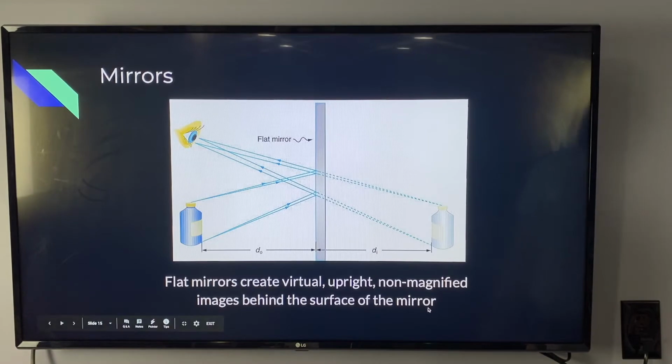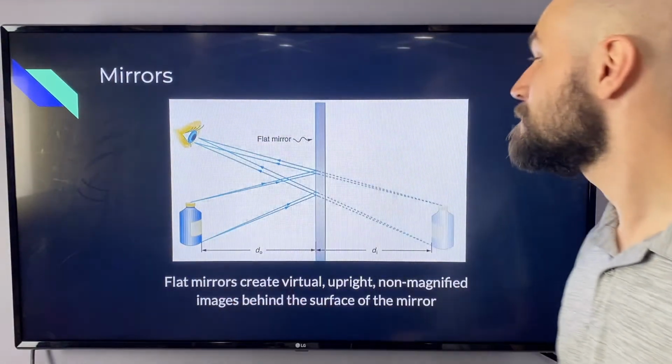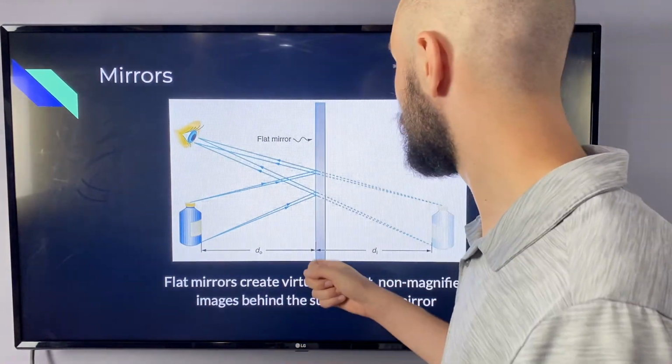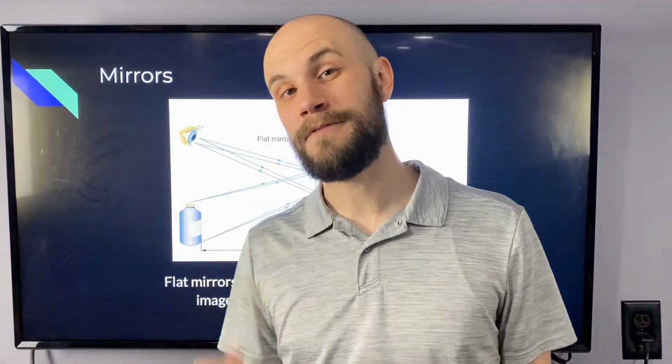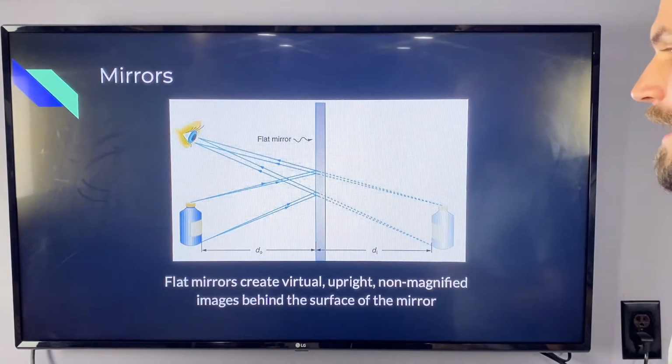Okay. So now I think it's time for us to talk about mirrors. Now mirrors are really good at giving us specular reflection. We've learned how to make these devices and we make them pretty consistently to always give us a nice image when light reflects off of these devices, which we call mirrors.